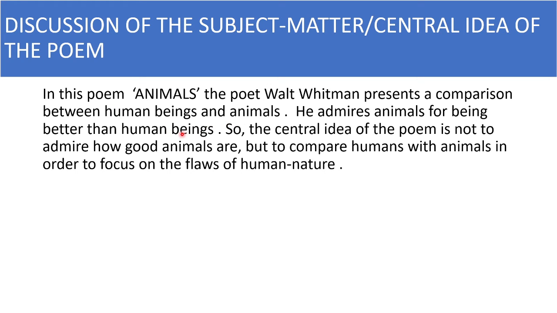The poem brings out a comparison between human beings and animals. The poet admires animals for being better than human beings.